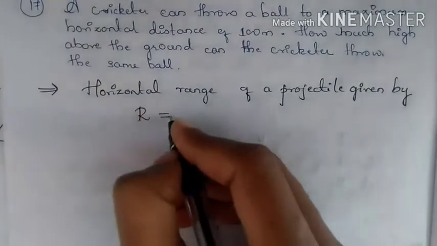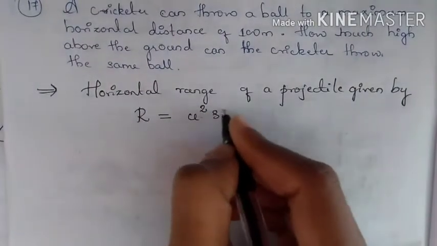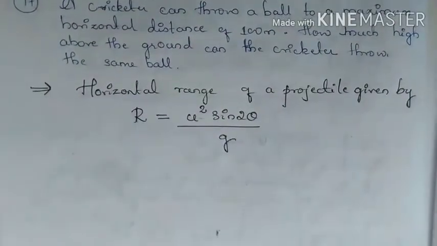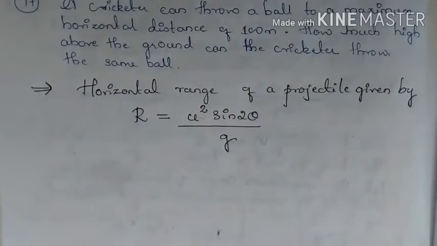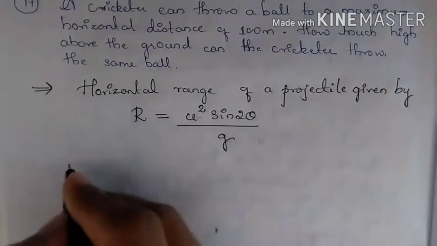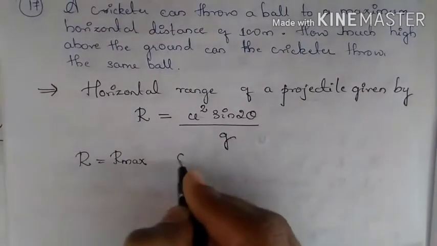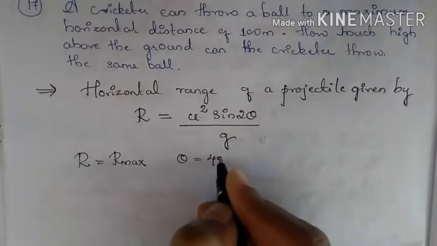Horizontal range, R is equal to U square sin 2 theta divided by G. So if theta is equal to 45 degrees, then only R will be maximum. So R will be equal to R max when theta is equal to 45 degrees.